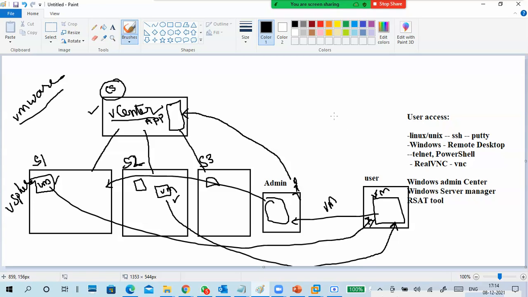So what has changed from my previous example to this example? Anyone tell me? What was my previous one? See, previously also I told the same story, and I told the same story again. The user got a virtual machine, the admin created a virtual machine. But this time, what happened?